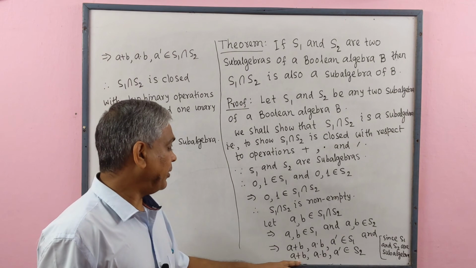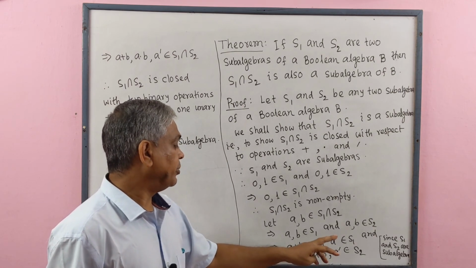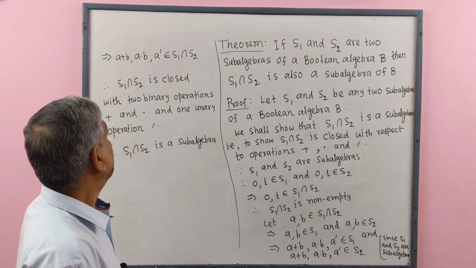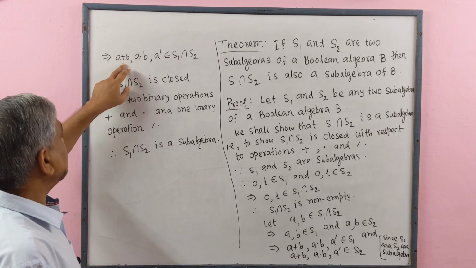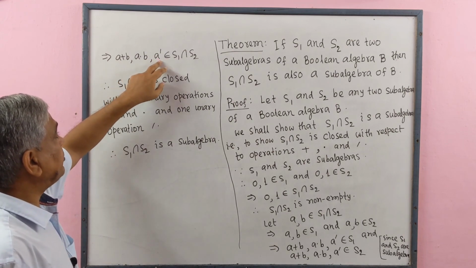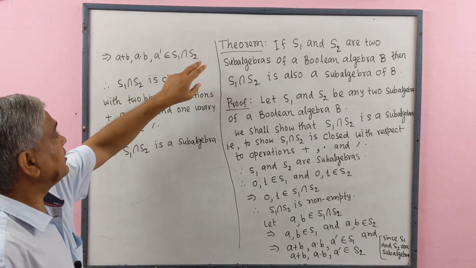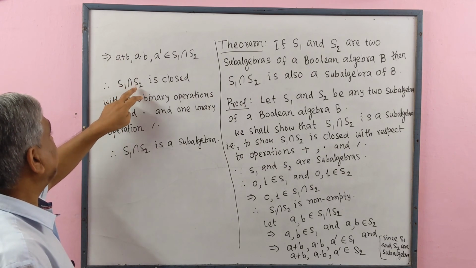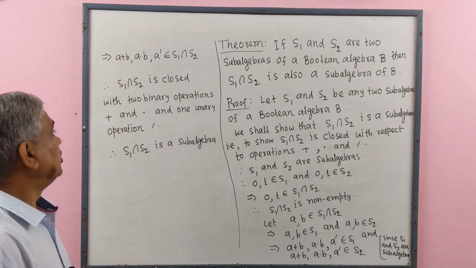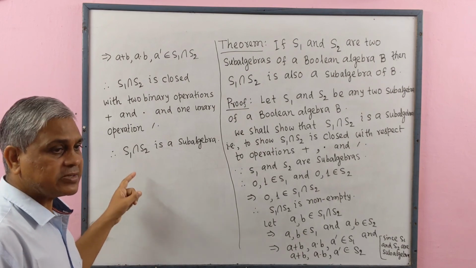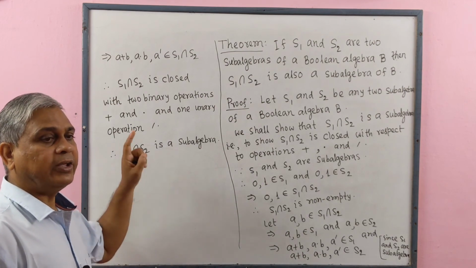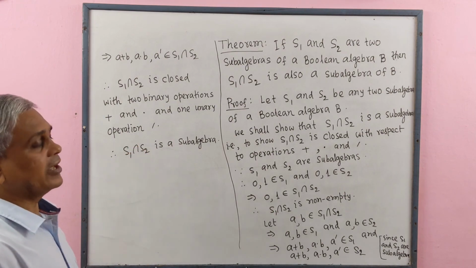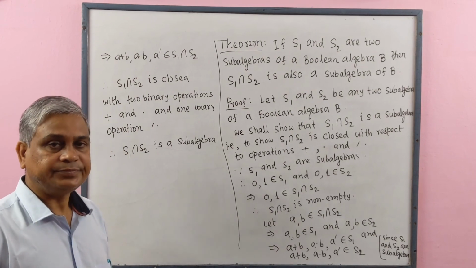Similarly, a plus b, a dot b, complement of a belong to S2, implies that a plus b, a dot b, complement of a belong to S1 intersect S2. Therefore, S1 intersect S2 is closed with respect to binary operations plus and dot and one unary operation complement. Therefore, S1 intersect S2 is a sub-algebra.